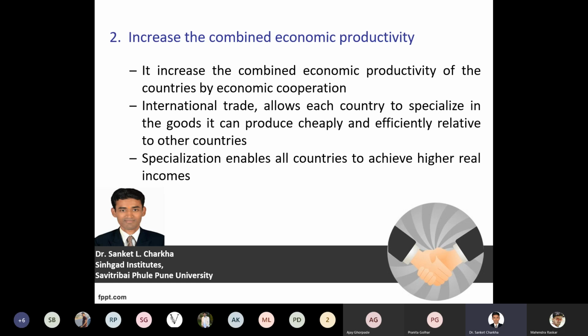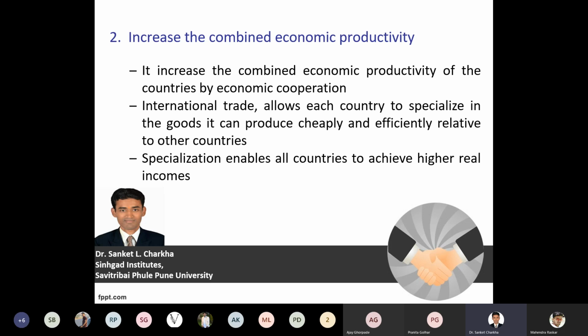With this concern, what happens? The economic cooperation, economic integration, and economic development of the member countries and the respective trade participating countries increase at a very large scale. International trade allows each country to specialize in the goods it can produce cheaply and efficiently, and to sell these goods and services to the other countries.